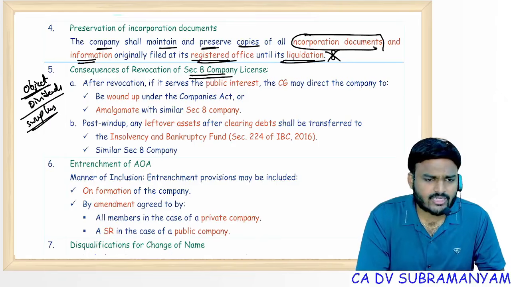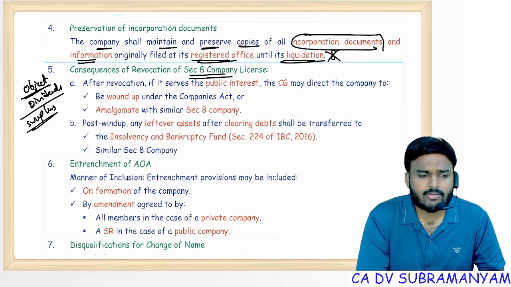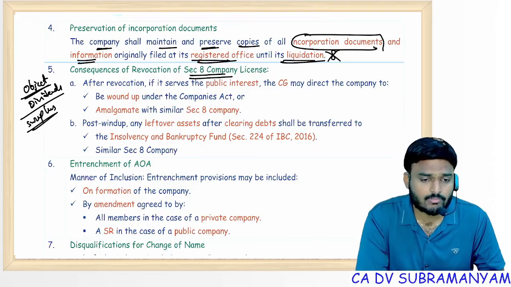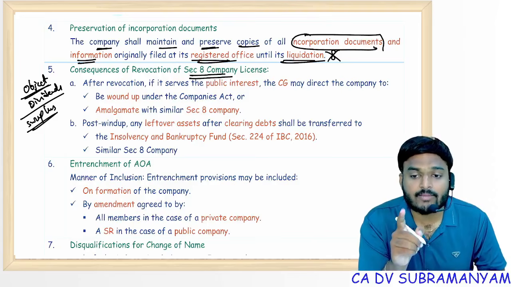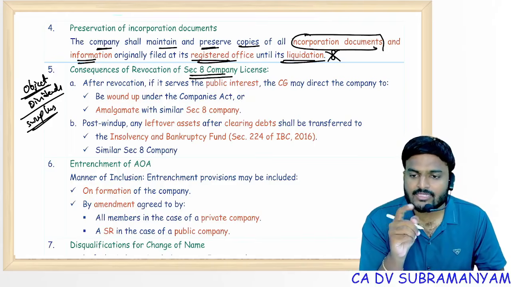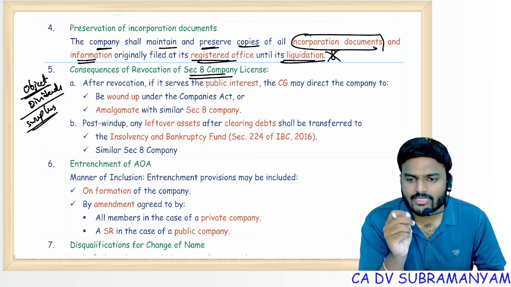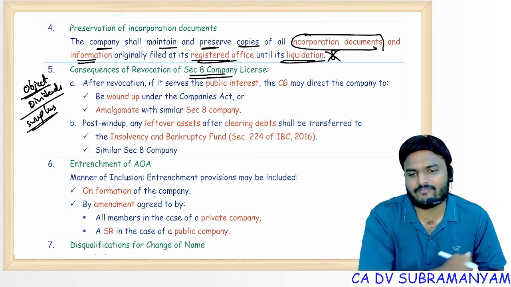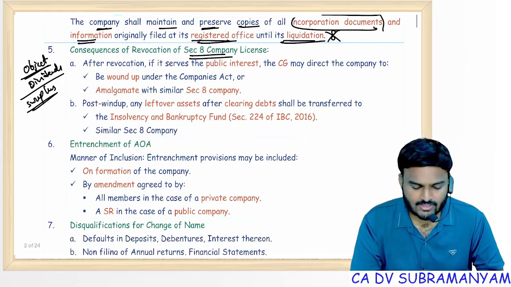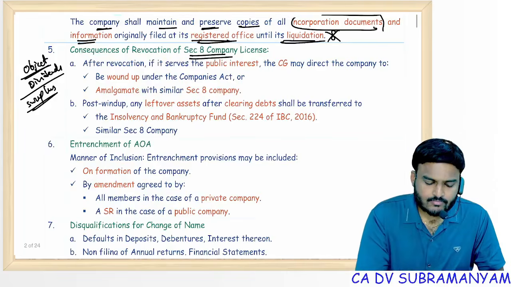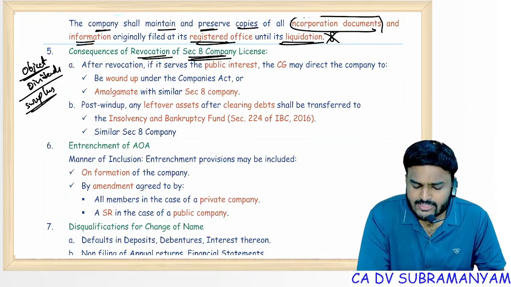The biggest advantages of a Section 8 company: the minimum and maximum number of directors concept and the nomination and remuneration committee concepts are not applicable. A partnership firm can become a member of a Section 8 company. And for calling a general meeting, 21 clear days notice is not required. 14 clear days notice is enough. Is it clear?